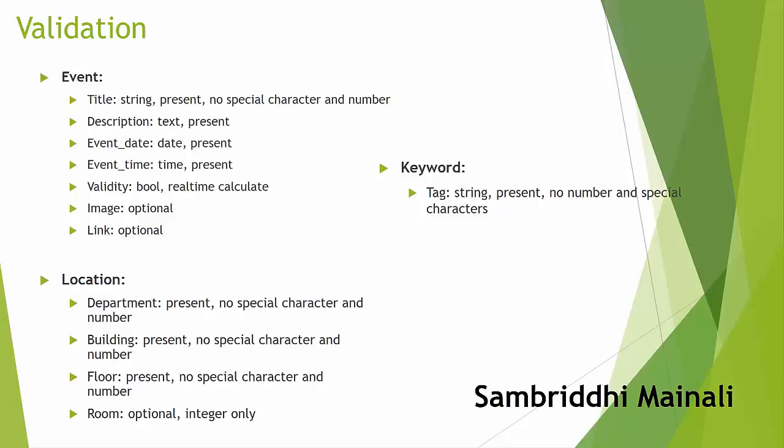The second class is keyword, which only has one attribute, that is tag. The third one is location, which has department, building, and floor that should be present, and no special characters and numbers are allowed. The room can be optional because the event can be held in the hallway.